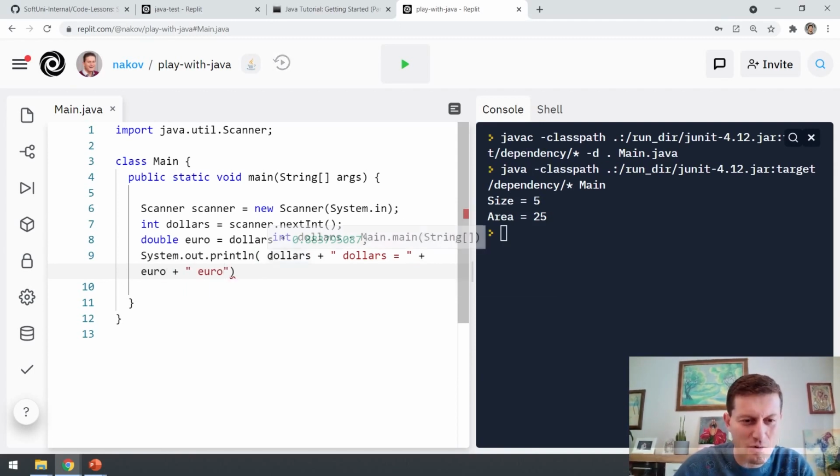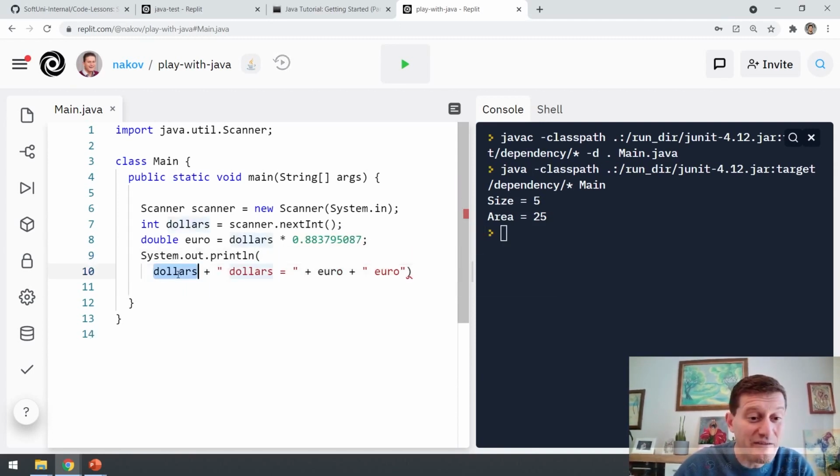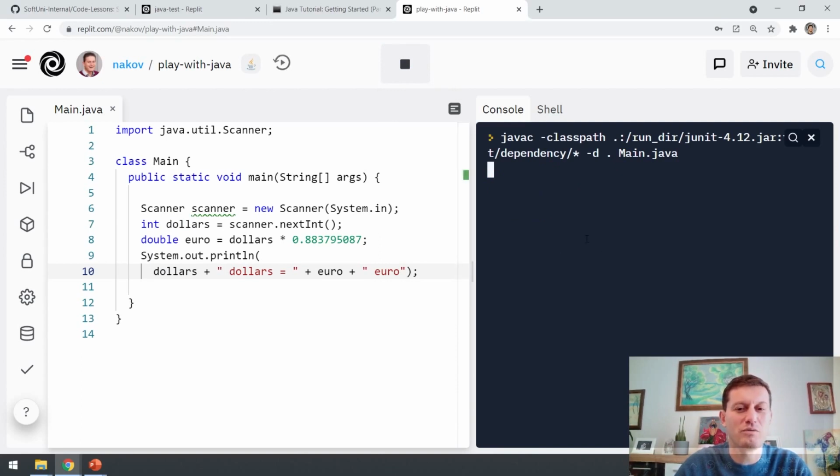For example, I'll print something like $5 is equal to, for example, 4.3 euro. Let's start this and see what the output will be.